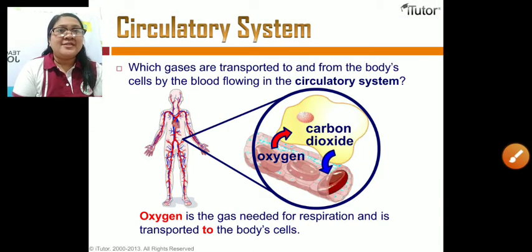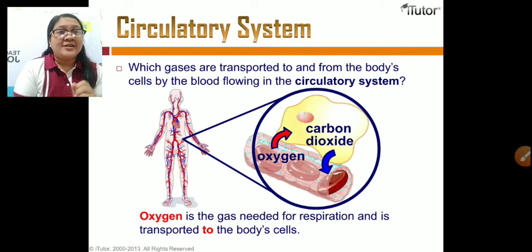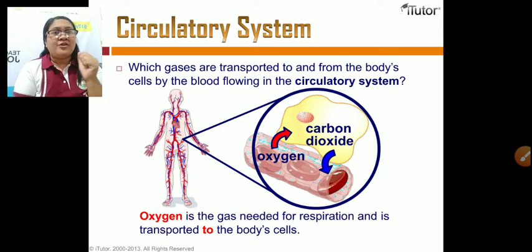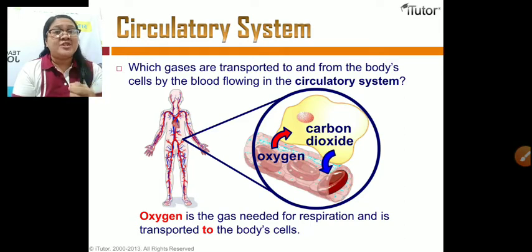Which gases are transported to and from the body cells by the blood flowing in the circulatory system? Is it carbon dioxide or oxygen? The answer here is oxygen. Oxygen is a gas needed for respiration, and it is transported to the body cells.